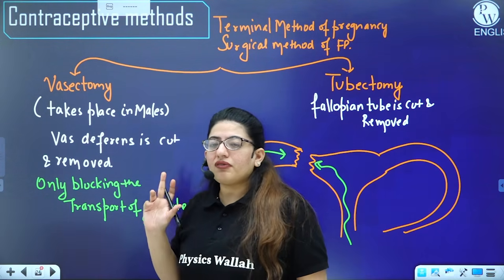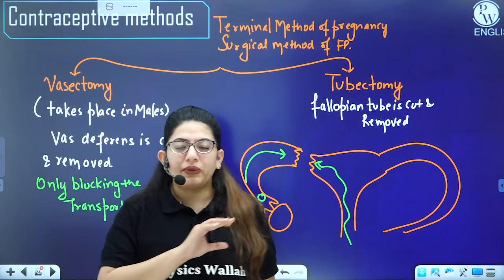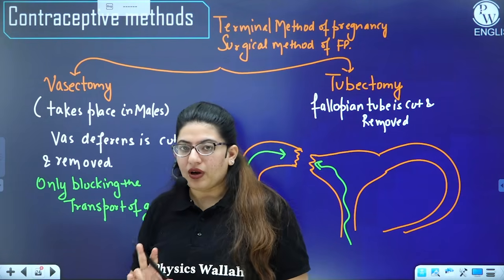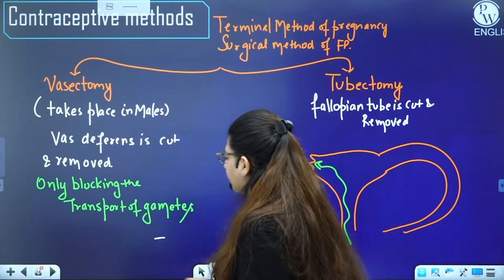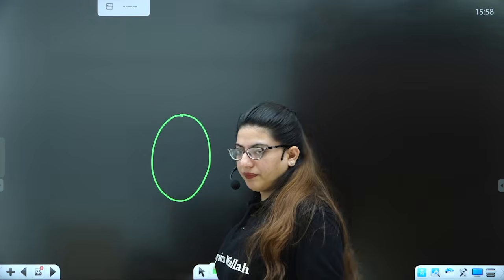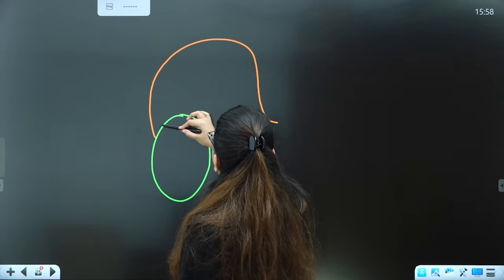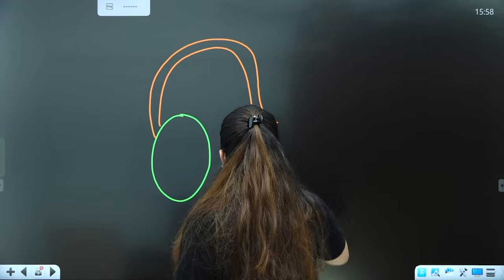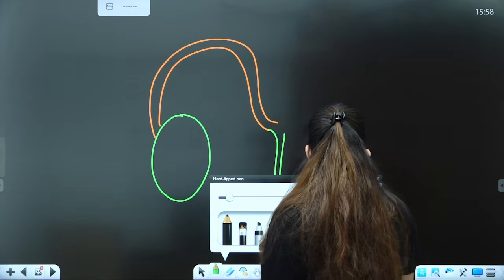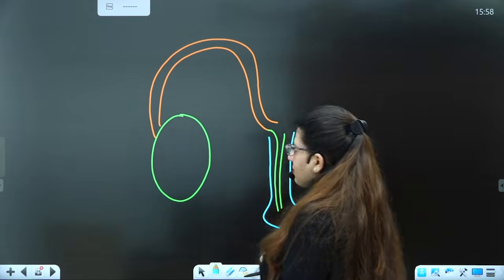So the person who has undergone this will have a normal sexual desire. A male will also ejaculate, but the semen will not contain sperm. How? Let's see. This is the testes of a male, and from the testes the vas deferens moves and then enters into the urethra like this. And the urethra is present in the penis like this. I'm just making a simpler diagram.